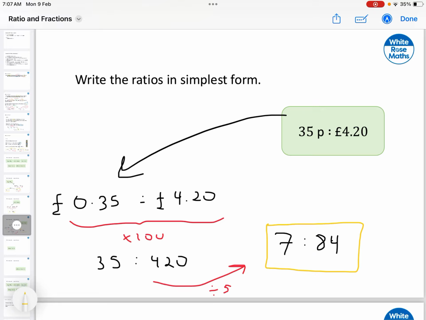So what I'm doing here is just referring to a new ratio. Now the ratio states that for every 7 we have on the left side, we should have 84 on the right side. That's the relationship between them. And very important, don't forget, they must be written down in the same unit.